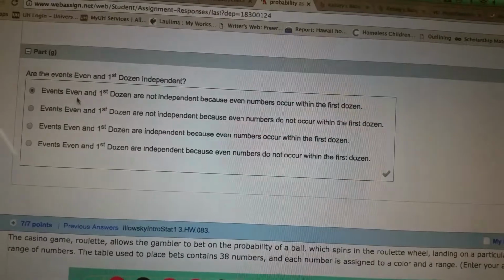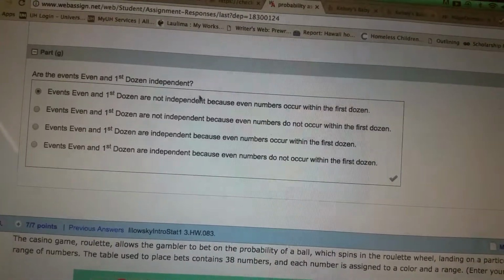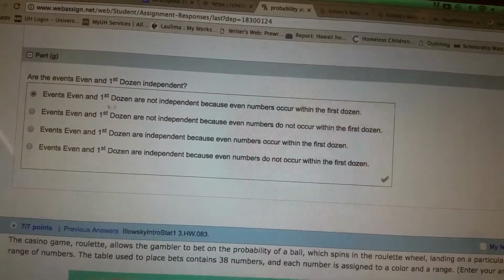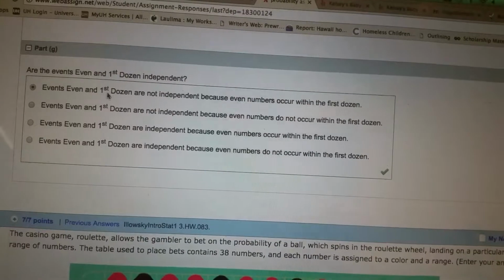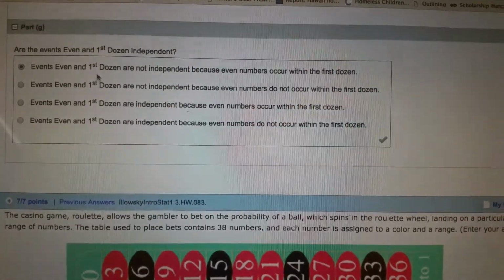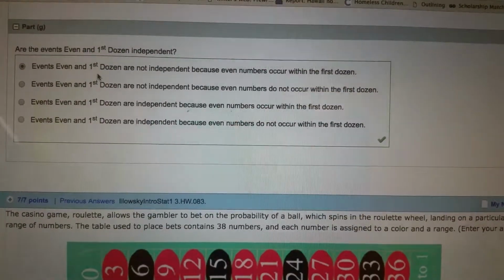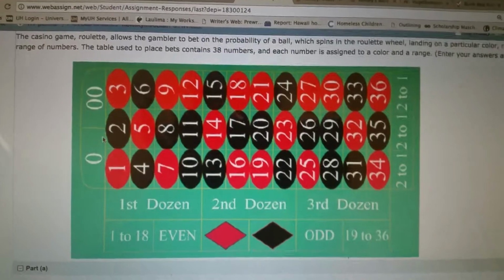So if you hit one, it does take away from the other option, and so they are not independent. Okay, I don't even know if that makes sense.